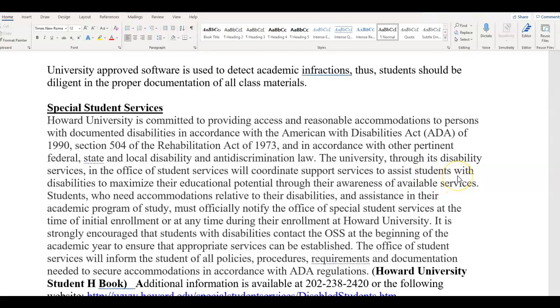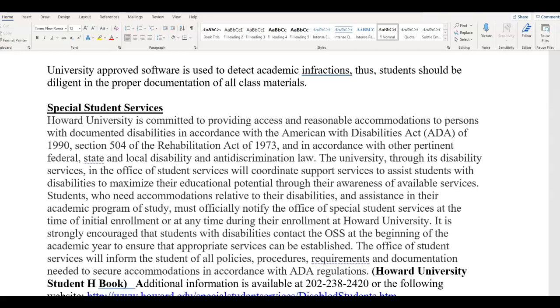Special student services is available to all students. We do have a contact person here specifically at the School of Social Work. If you attended new student orientation, she introduced herself. She is available to you all. Please be mindful that she's here to support anything that you need in terms of concrete needs or mental health support. Her name is Katrina Floyd. So please be sure to reach out to her via email if you have any questions or you need any additional support.